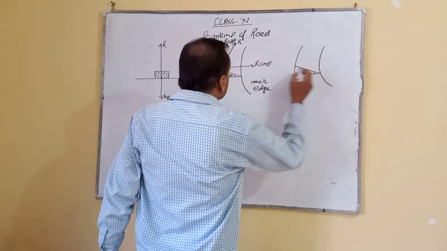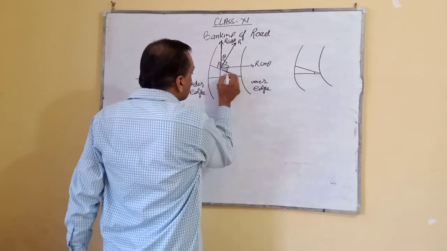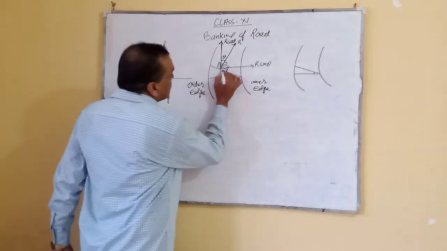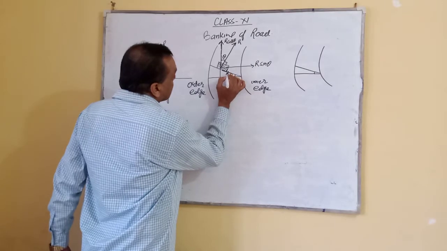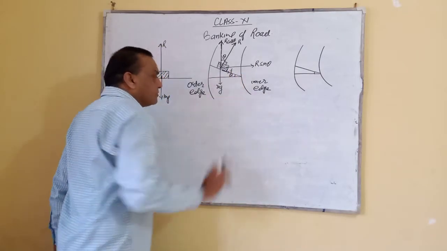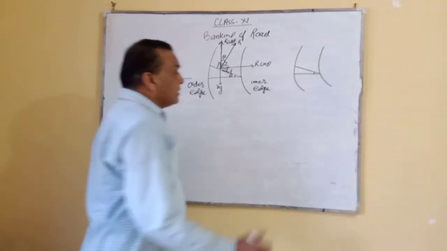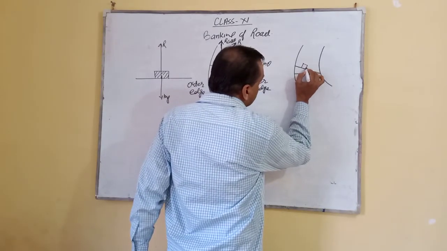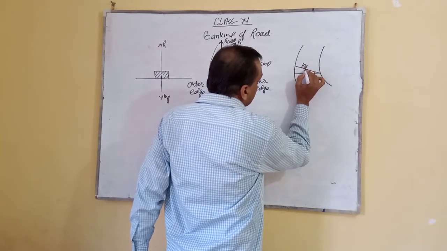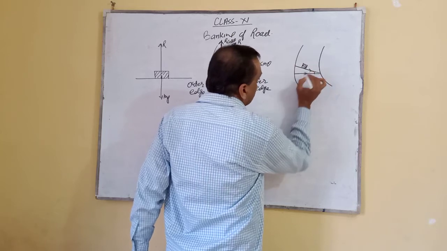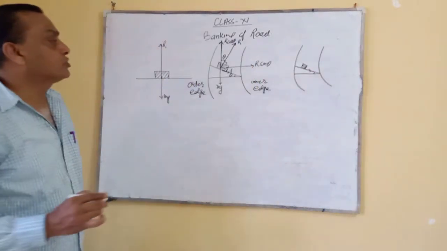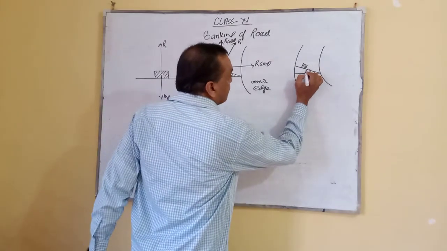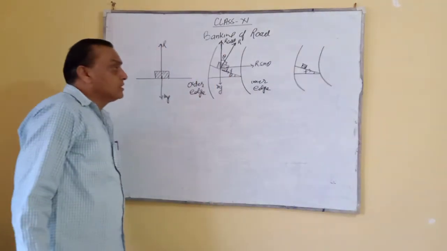Between the vehicle and the road, one force acts, which is called the force of friction. Suppose F is the force of friction acting on the vehicle.